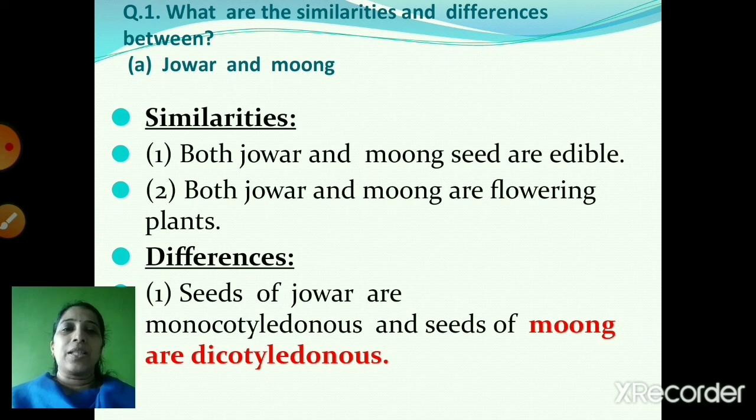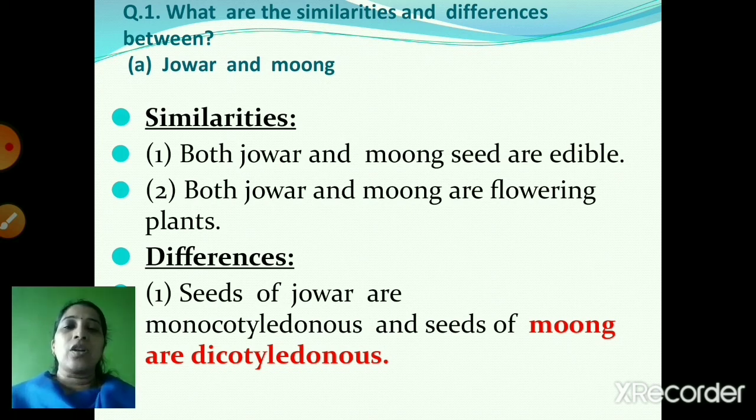But in the differences I had written that seeds of jawar are monocotyledonous and seeds of moong are monocotyledonous. Actually the seeds of moong are dicotyledonous. Children, I had sent a message in the group also to correct this answer. So please correct this answer as moong are dicotyledonous.